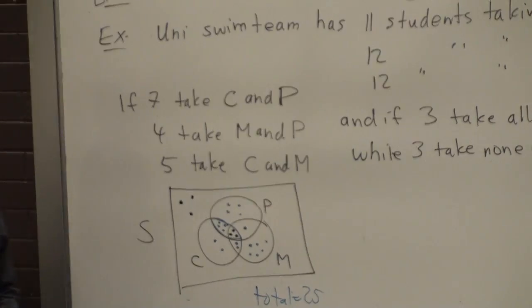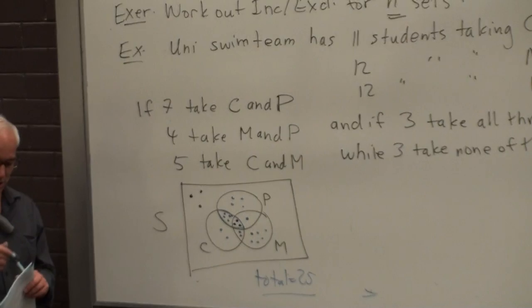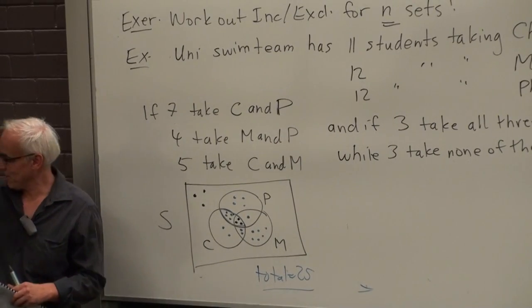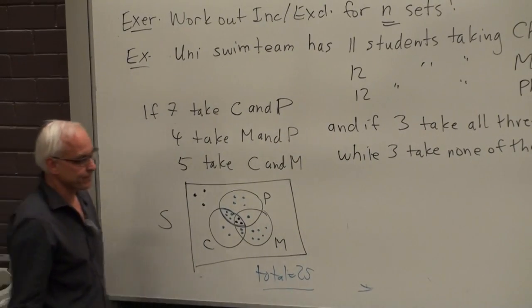All right, let's see if we get the same answer with the inclusion-exclusion rule. What's that tell us?